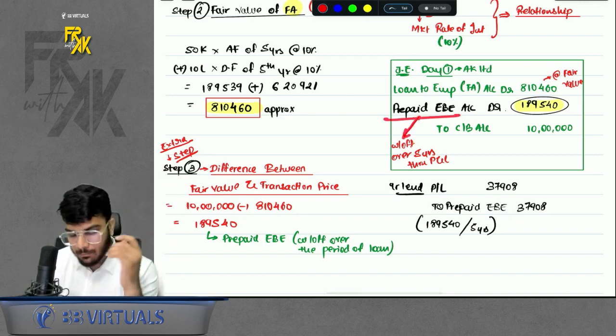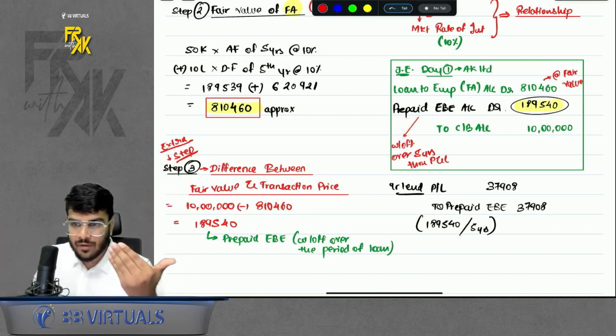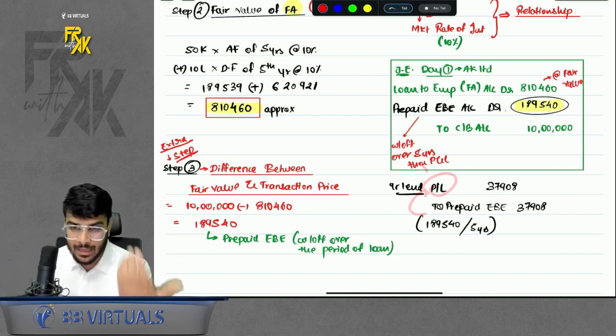So what to do with this? Book this as a prepaid, then write off this over the period of 5 years through profit and loss. So P&L to prepaid will be the entry at each year end.